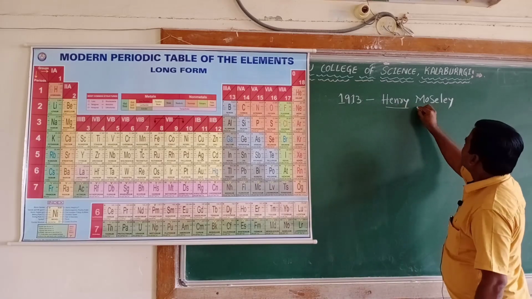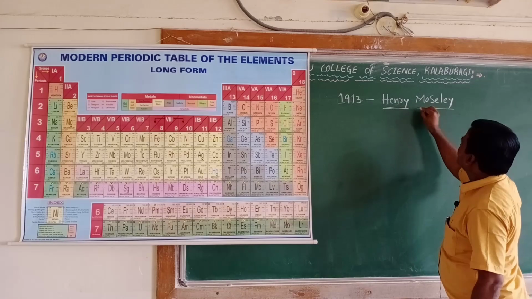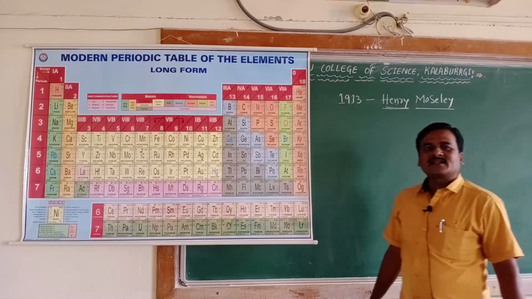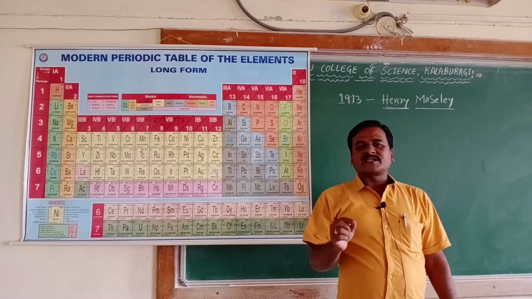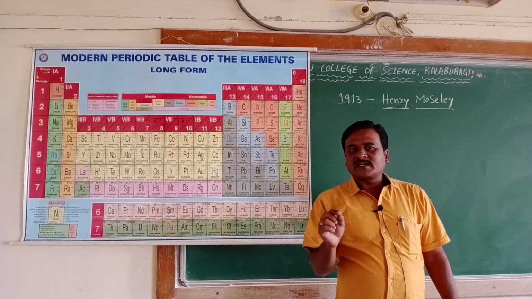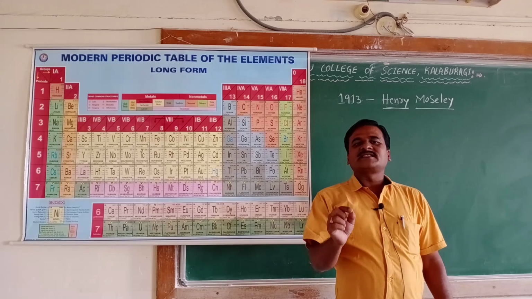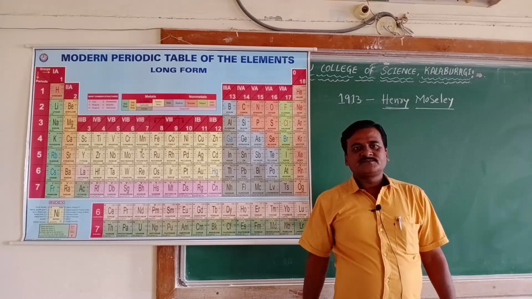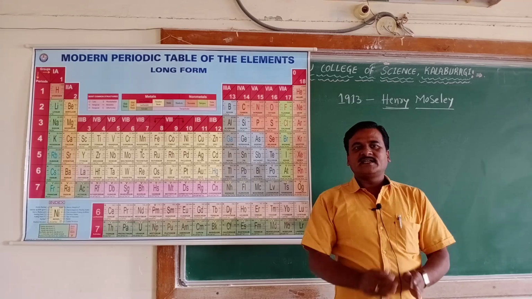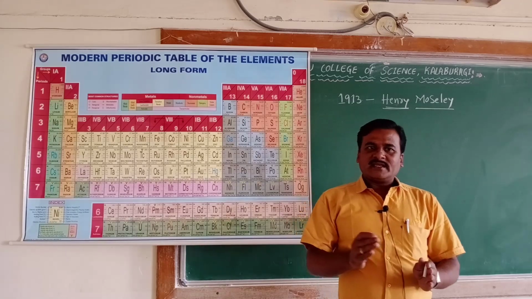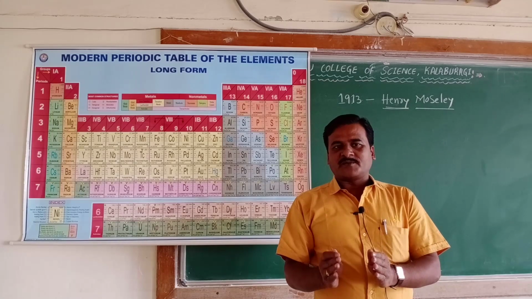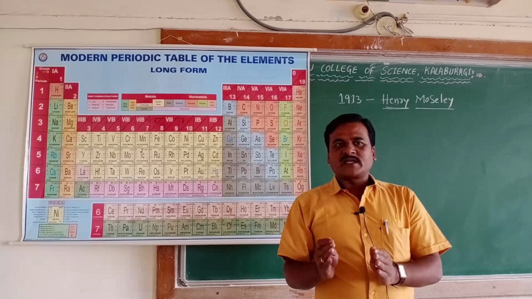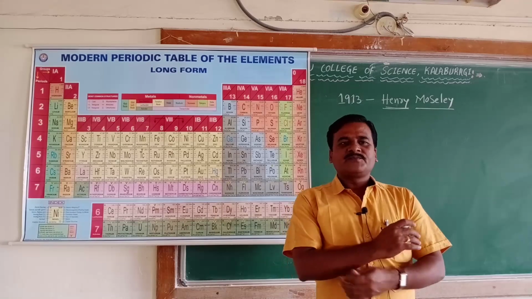Henry Moseley gave out a statement stating that the main basis for the classification of elements is not the atomic mass, but the atomic number. What Moseley did was ignore the main basis for the classification of elements according to Mendeleev, which was the atomic weight.